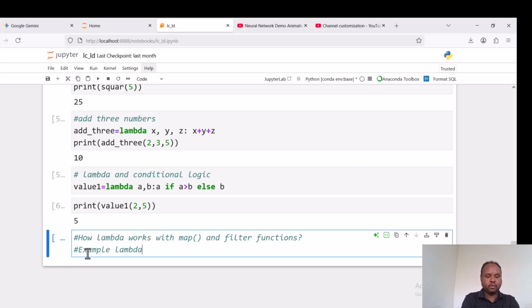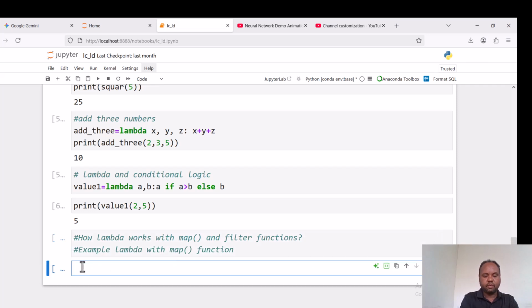Example, lambda with map function. It is economical to make use of lambda with map, lambda with filter, and lambda with sorted functions.